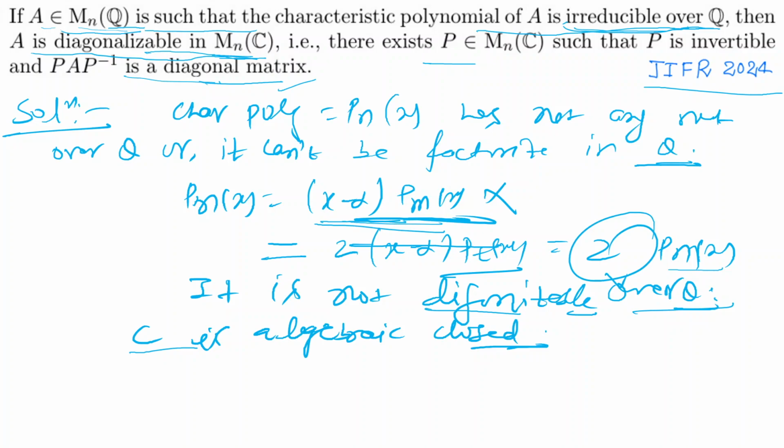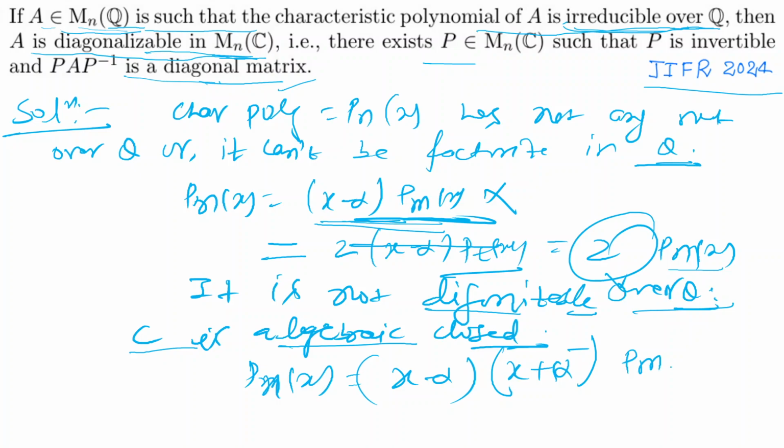That is the main point for this question. So it can be simple or repeated. If you think, it is clear that p_n(x) can be written as (x minus alpha) into (x minus alpha bar) into p_{n-2}(x). Correct.